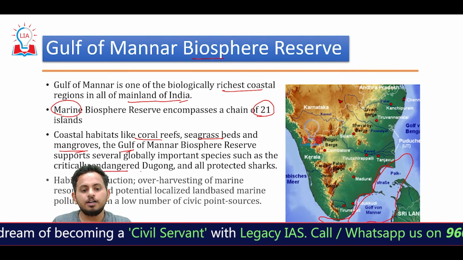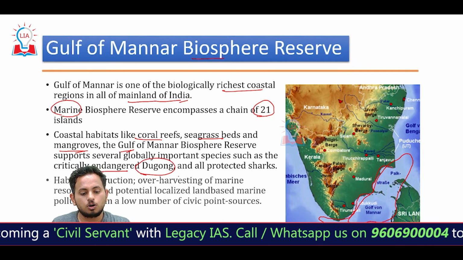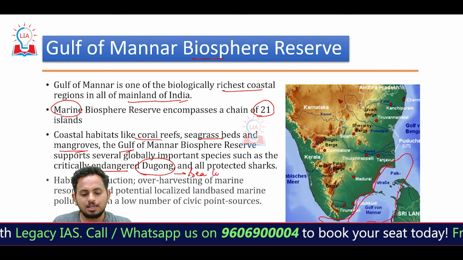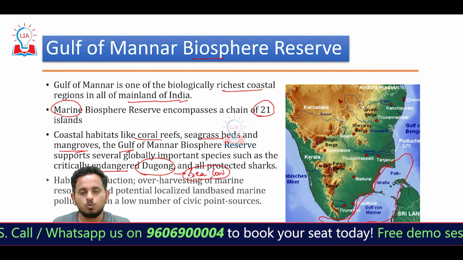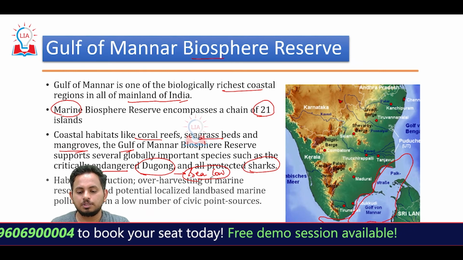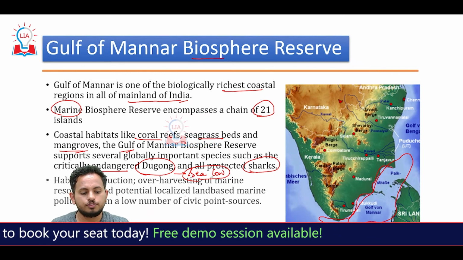And critically endangered dugong. A question on dugong has already been asked in UPSC. Dugong means a sea cow, which is a herbivore. A sea cow is called dugong, and all the protected sharks are present in Gulf of Mannar Biosphere Reserve.